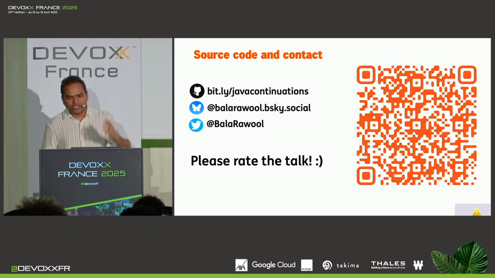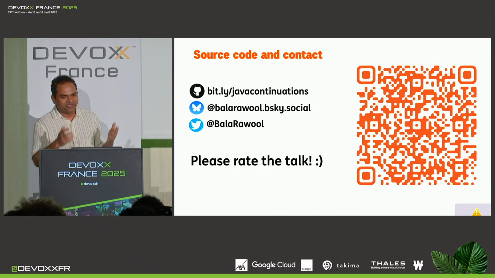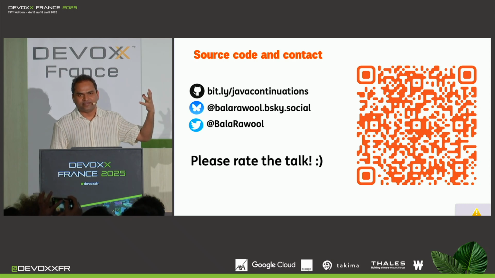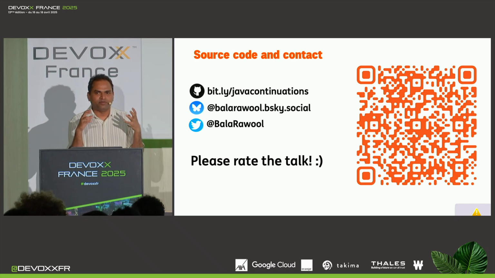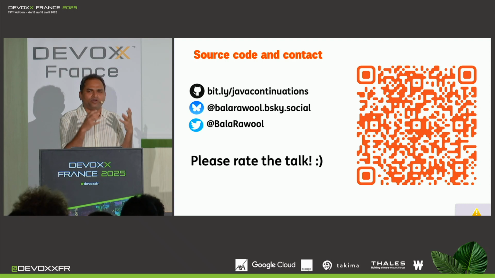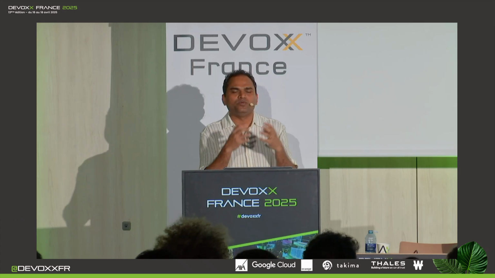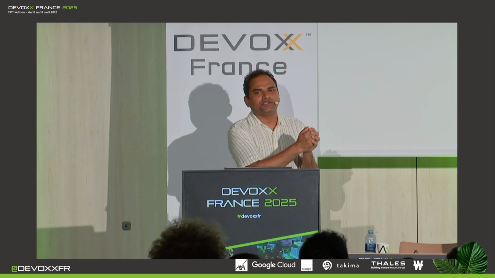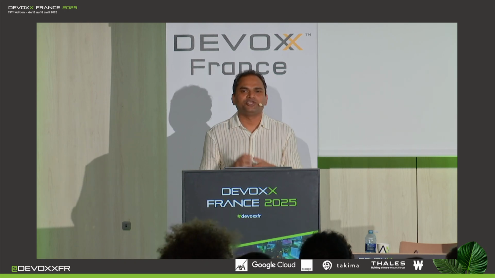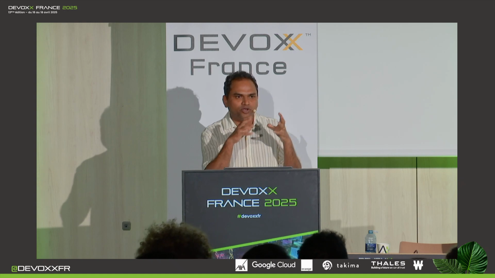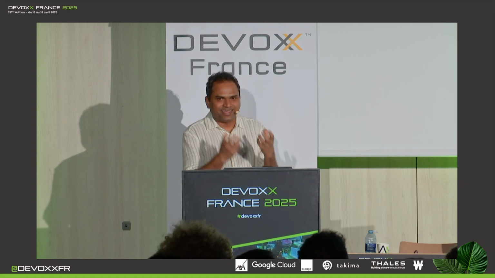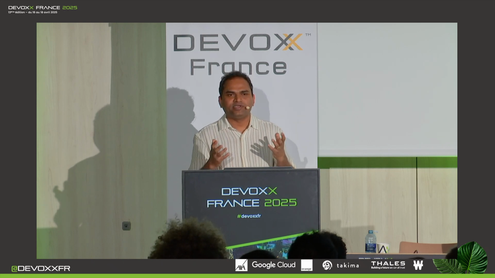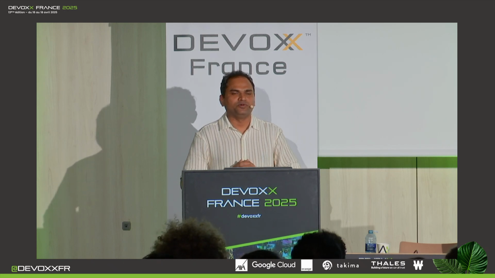And while all of you take your phones out and give me a 5-star rating, let me summarize the talk for you. So what we did was that we started with a little introduction to virtual threads. Then in the second part, we got some information about continuations. So we explored continuations to see what they are, how they work. And then in the third part of the talk, we used that understanding of continuations to create a very simple implementation of a virtual thread. And in doing so, we got good insights into the behavior of virtual threads. We also got to know how mounting and unmounting happens. Basically, what is it that is driving this high scalability promise of virtual threads?